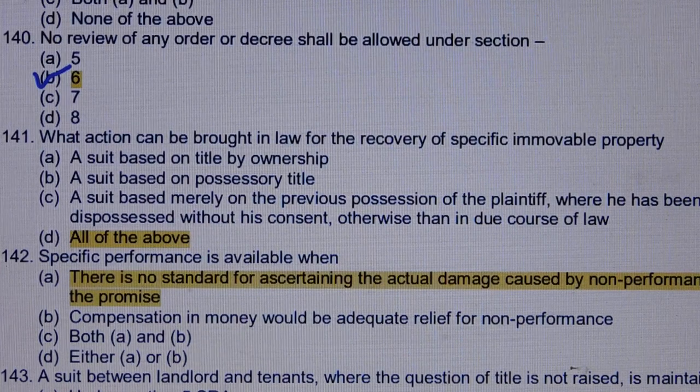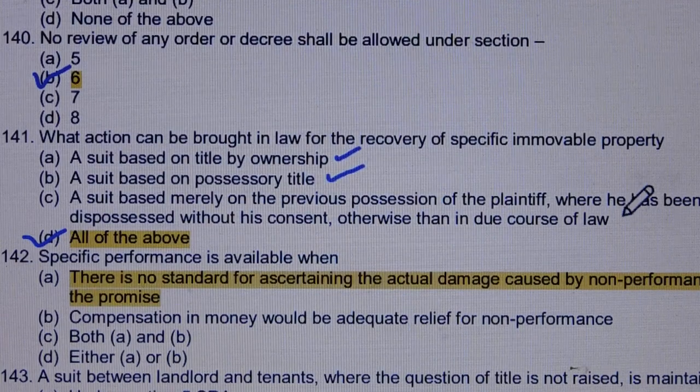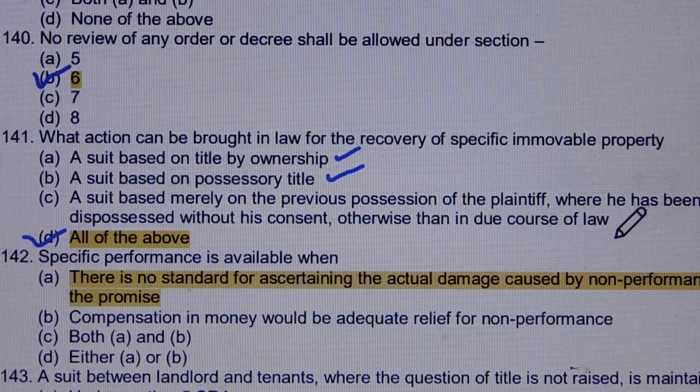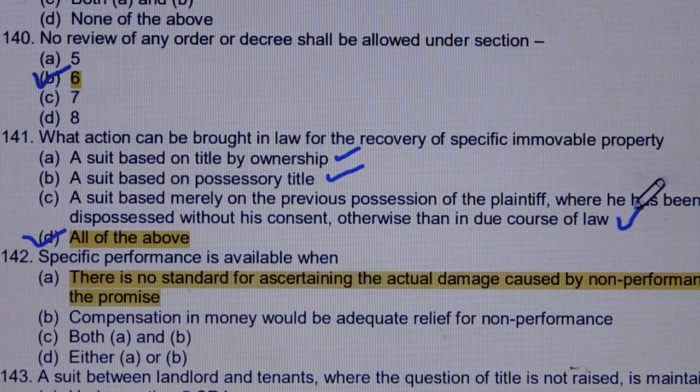Answer is option number D, all of the above, means option A, a suit based on title by ownership. Option B, a suit based on possessory title. Option C, a suit based merely on the previous possession of the plaintiff where he has been dispossessed without his consent otherwise than in due course of law.